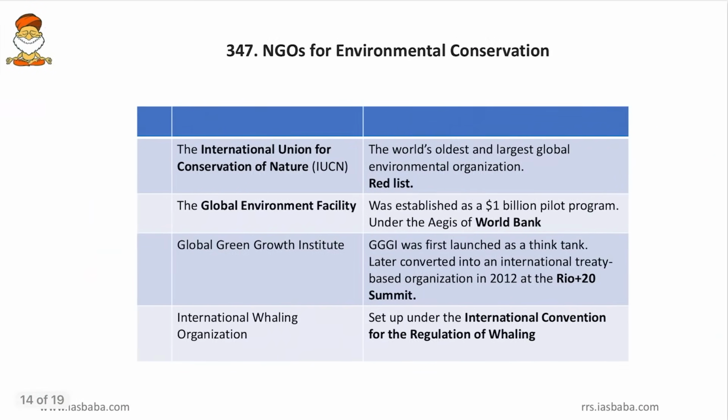Then come to next, NGOs for environmental conservation. So first one, the IUCN. It is the world's oldest and largest global environmental organization. So this comes up with the red list of endangered and extinct species. So the red data book is the famous production of IUCN.